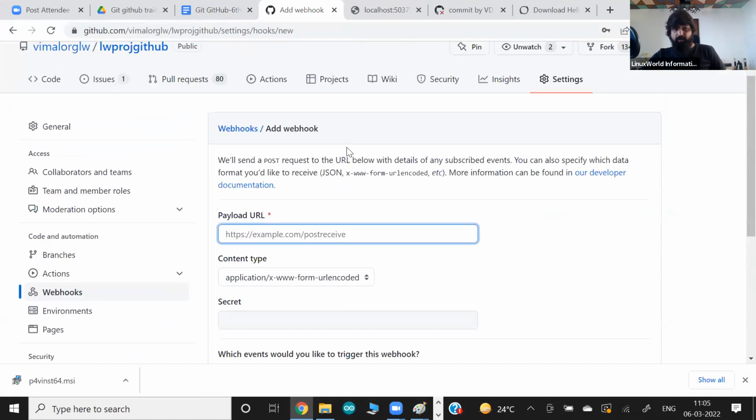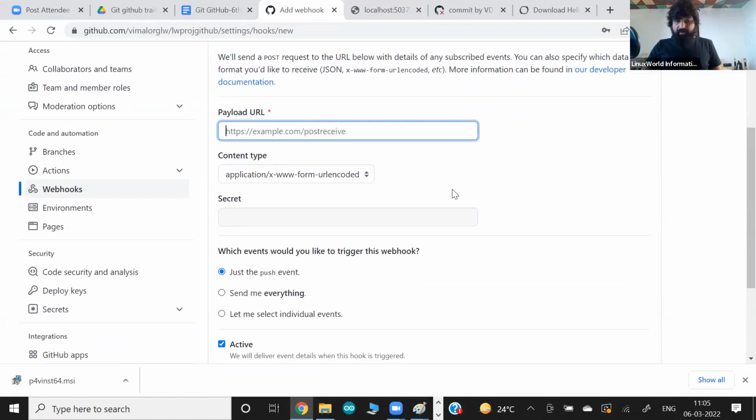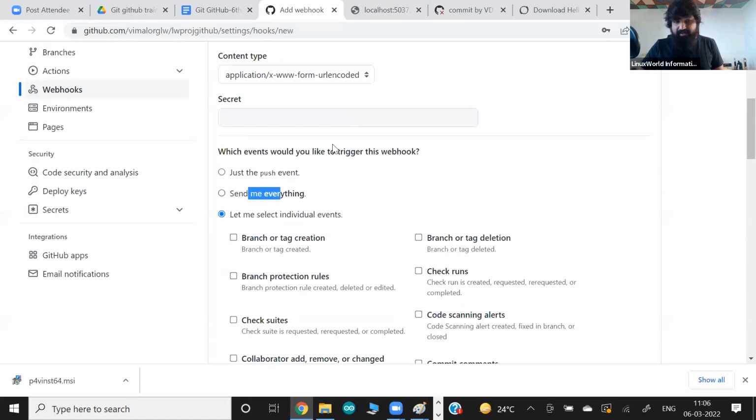So this is done in the settings of that particular repository. Whichever repository you are in right now, anything that changes, and we can add multiple options also: anything pushed, anything changed, or maybe somebody deleted something. So multiple events we can set.